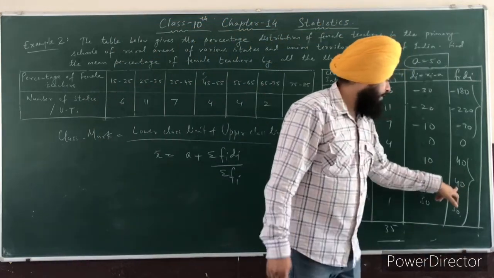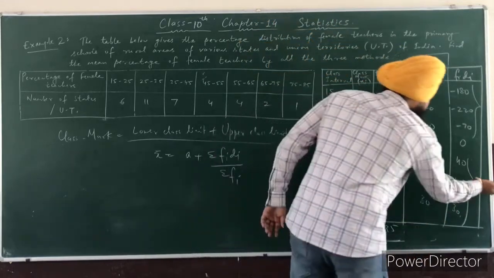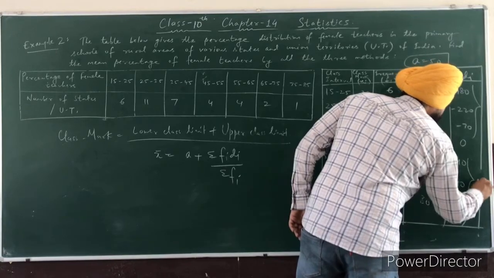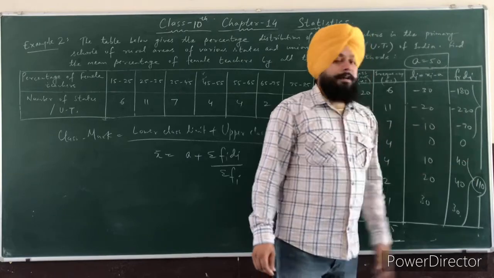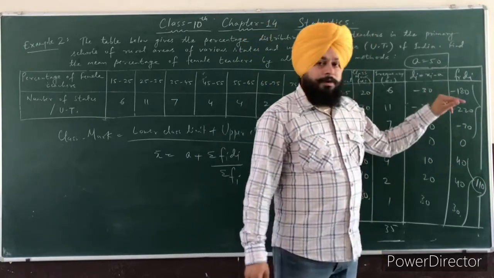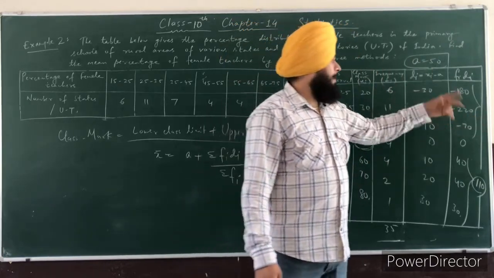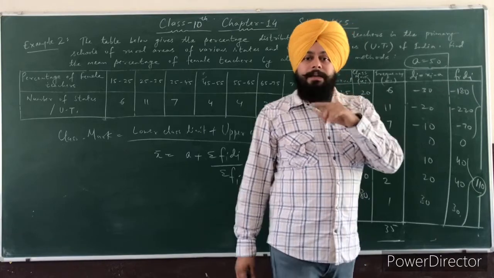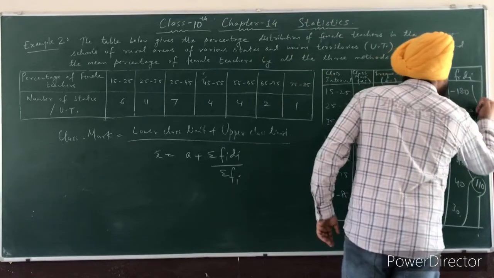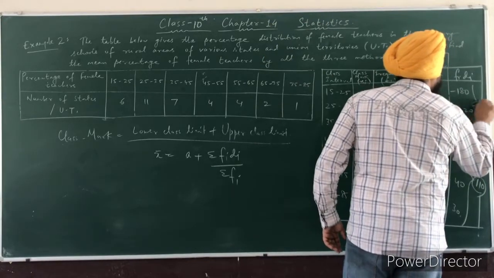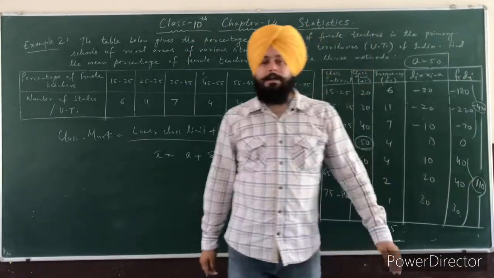So you can see here 40 plus 40 is 80. 80 plus 30 is how much? It is 110. And when you add these three terms, 180 plus 220, it is 400, minus 400. Alright, because minus 180 minus 220, minus minus plus. So 220 plus 180 is 400 and the sign is negative. Minus 400 minus 70, it is minus 470.